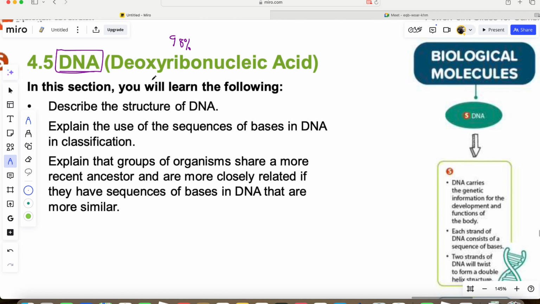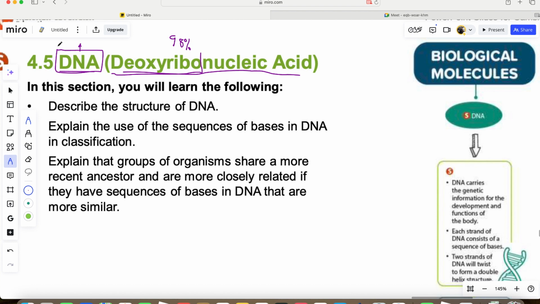Okay? So the full meaning of DNA, it means deoxyribonucleic acid. The D is deoxyribo. Nucleic, the N is the nucleic.